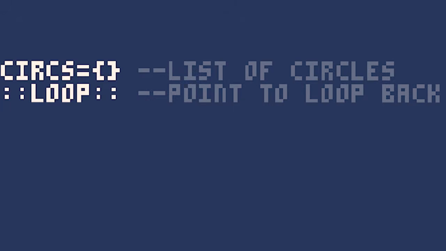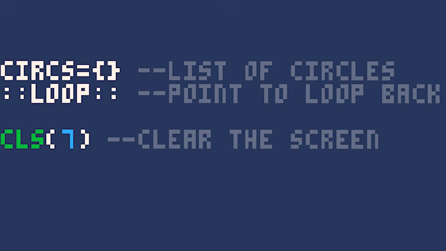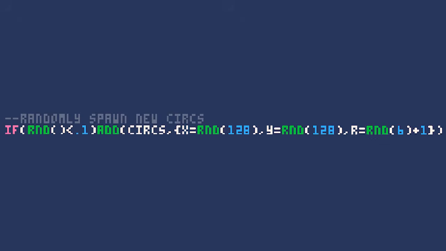The first thing we need to do after the start of the loop is to clear the screen. In Pico 8, CLS clears the screen to whatever color you provide it. Color 7 is white. So far, our table does not have any circles in it. Here's the line of code that will add new circles to the table. The Pico 8 RND function returns a number between 0 and the input, with 1 as the default.